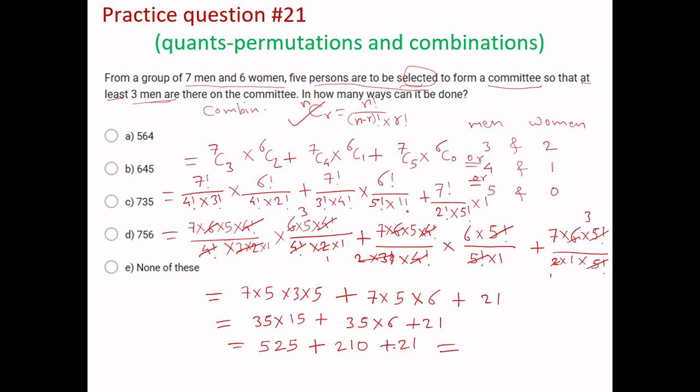And all this, if we add: 1 plus 0 plus 5, 6; 2 plus 1 is 3, 3 plus 2 is 5; and 2 plus 5 is 7. So 756 should be the final answer, which is option D.